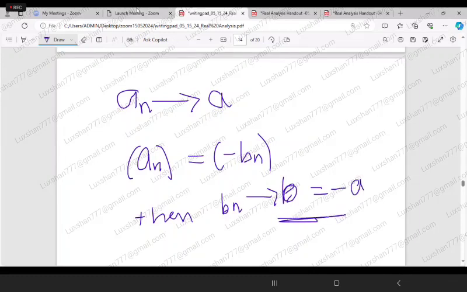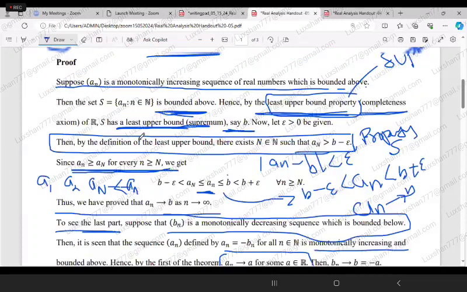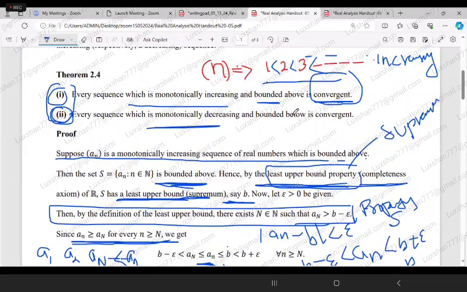We are using the first part to prove the second part. We are not doing anything new, we are actually defining.